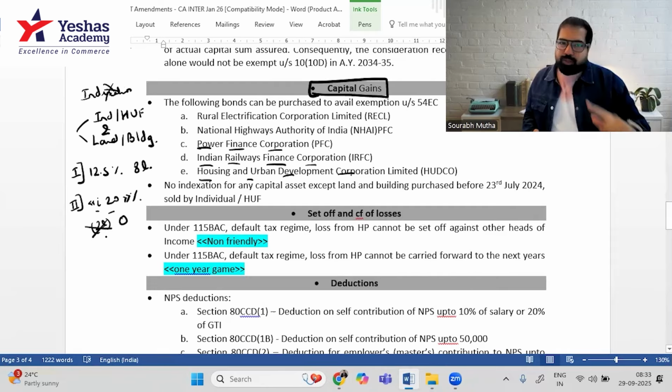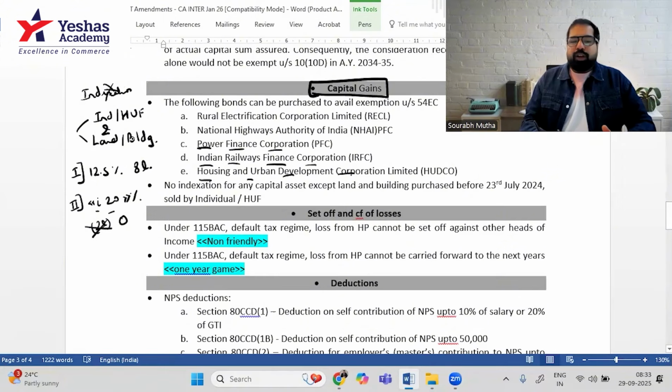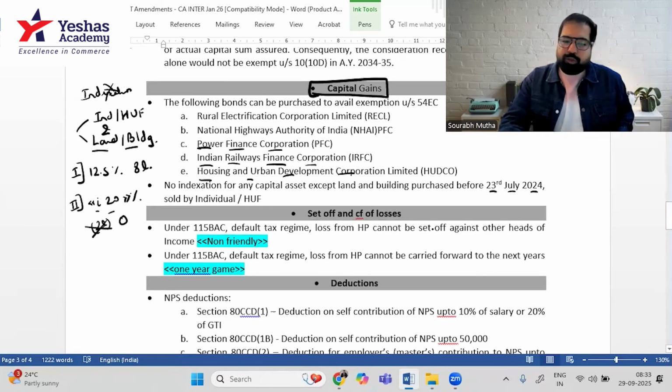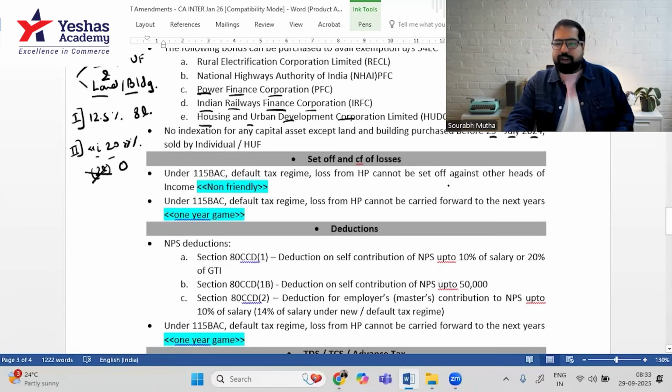So just like Zomato and Swiggy, there are two options now, only if you're an individual or HUF and you're selling land and building which has been purchased before 23rd July 2024. So, two things in capital gains. Let's move ahead to set off and carry forward of losses.